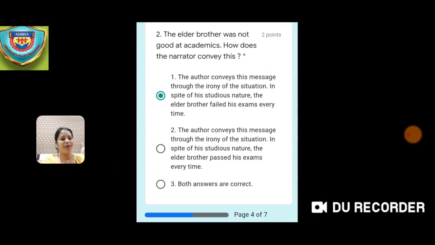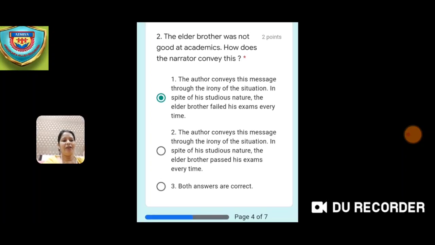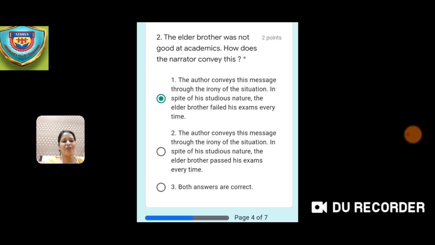Now the next question, the elder brother was not good at academics. How does the narrator convey this? The options given are, the author conveys this message through the irony of the situation. In spite of his studious nature, the elder brother failed his exams every time. And the second option given is, the author conveys this message through the irony of the situation.